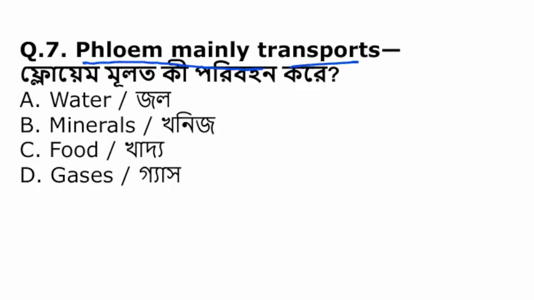Phloem mainly transports, phloem প্রধানত কি পরিবহন করে? Water, minerals, food or gases. The phloem is mainly responsible for the translocation of food in the form of sucrose.